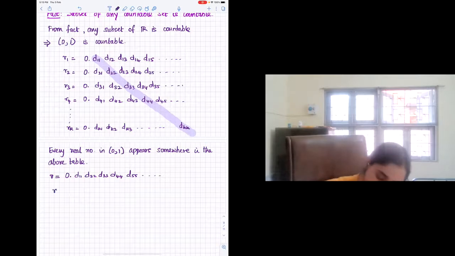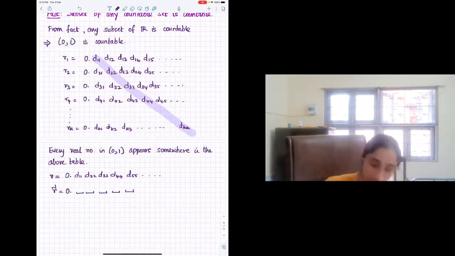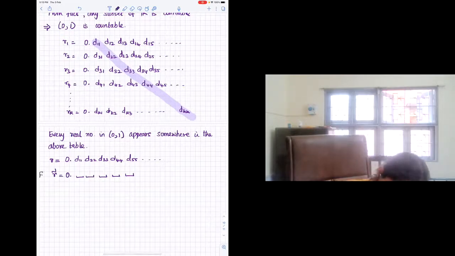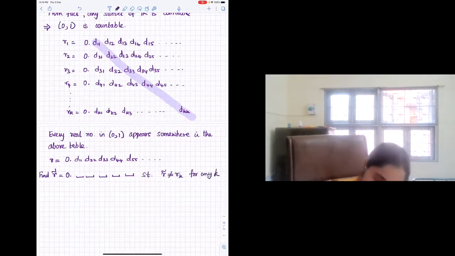Now can you construct a real number r tilde, 0 point, so that these decimal digits you have to construct, so that for any k, r tilde can never be equal to rk? You have to find r tilde such that r tilde is not equal to rk for any k. Can someone try to come up with such a real number?